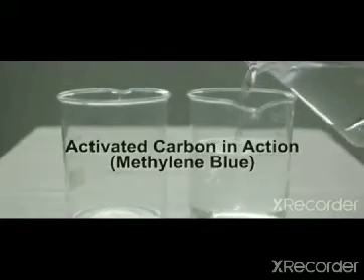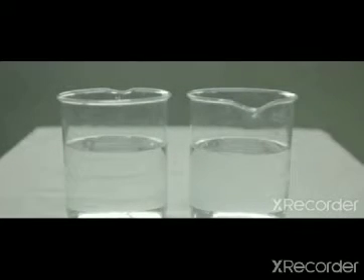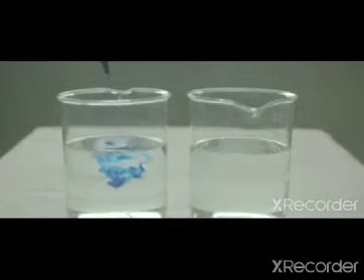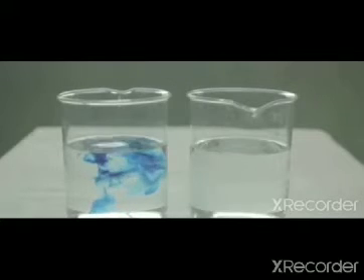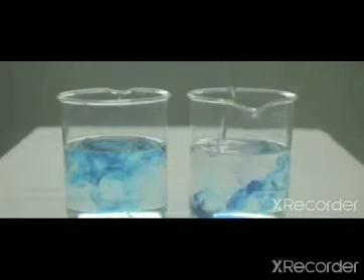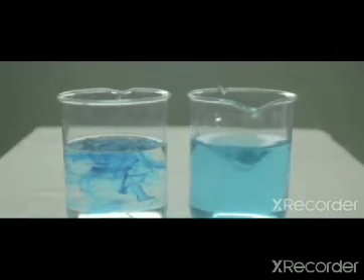Now another example. Water is taken into different beakers. Add the methylene blue to one of the beakers in which water is taken. In the other beaker also you can add methylene blue. Stir it well so that the color gets uniformly distributed.